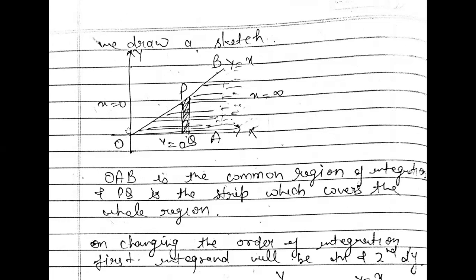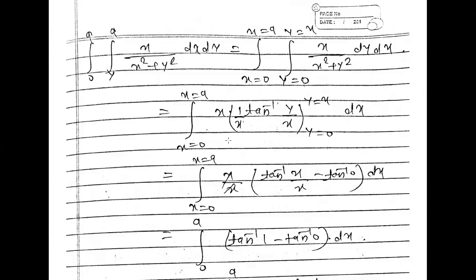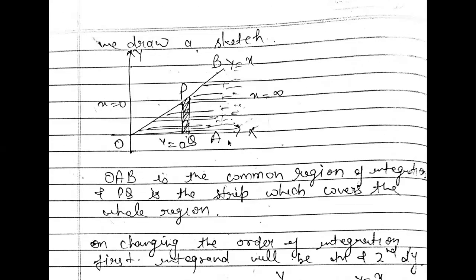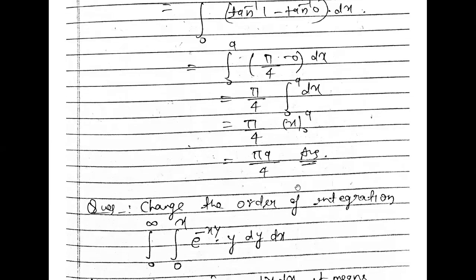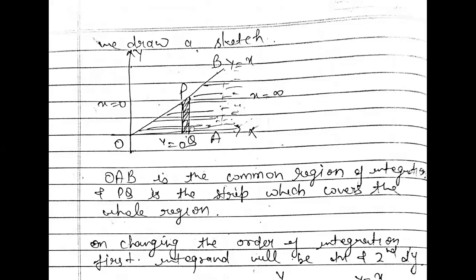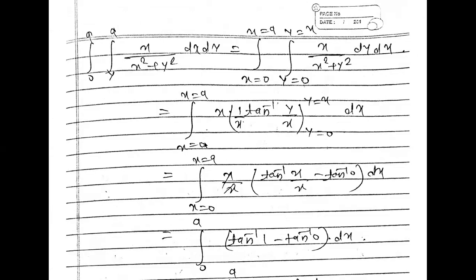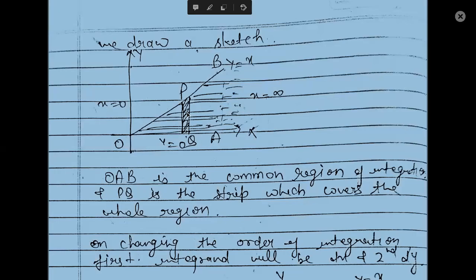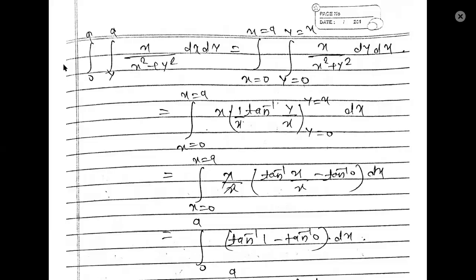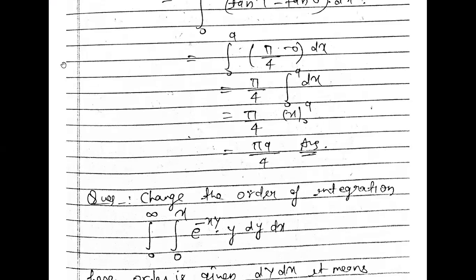Now the given strip is parallel to the y-axis. In the question, your strip is given parallel to the y-axis, right? So in our figure, we draw a strip parallel to the y-axis. That strip will cover the whole region, right? Now OAB is the common region, so just check your limit. Your limits are given. Look here: your lower limit is given y is equal to 0 and the upper limit is given y is equal to x.